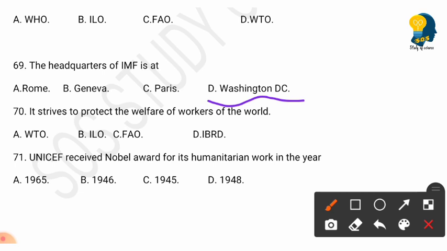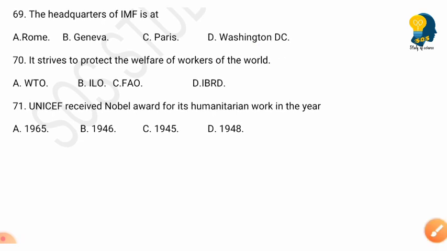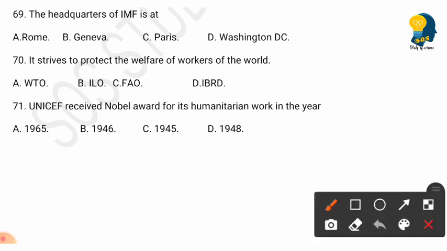Next question. It strives to protect the welfare of workers of the world. What is striving? Options are WTO, ILO, FAO, IBRD. So the right answer here is ILO. ILO is striving to protect the welfare of workers all over the world.